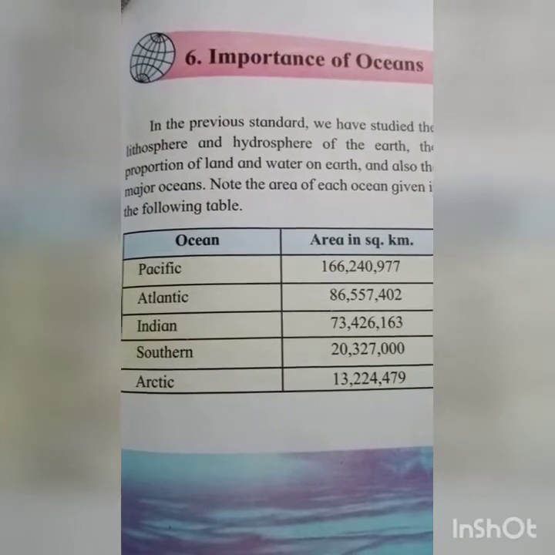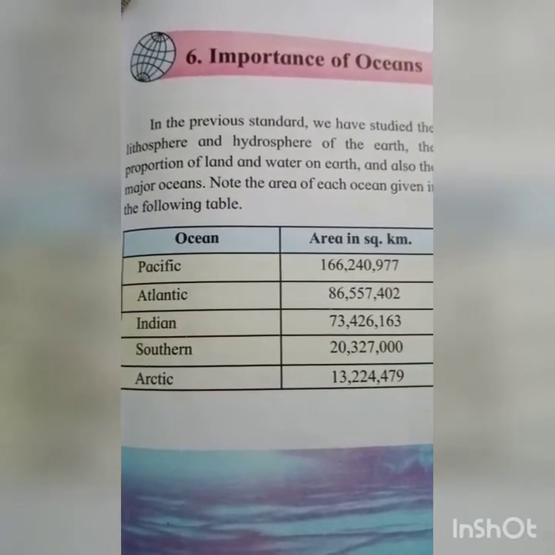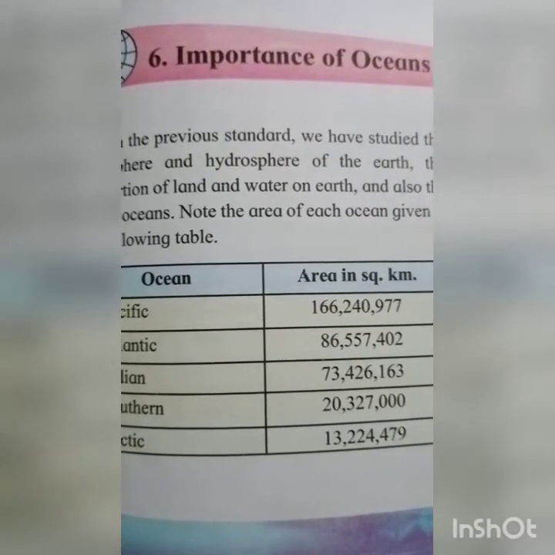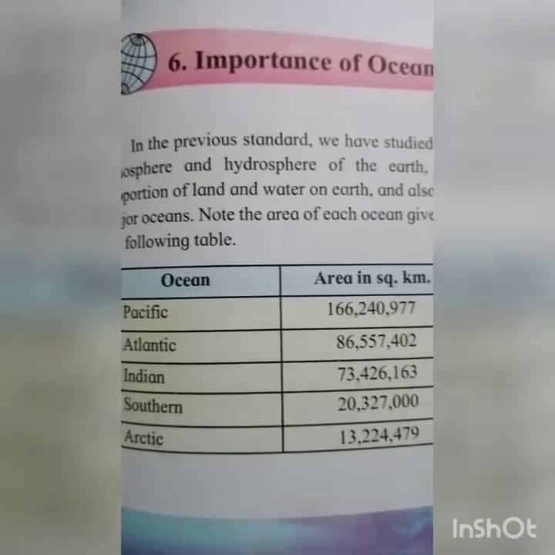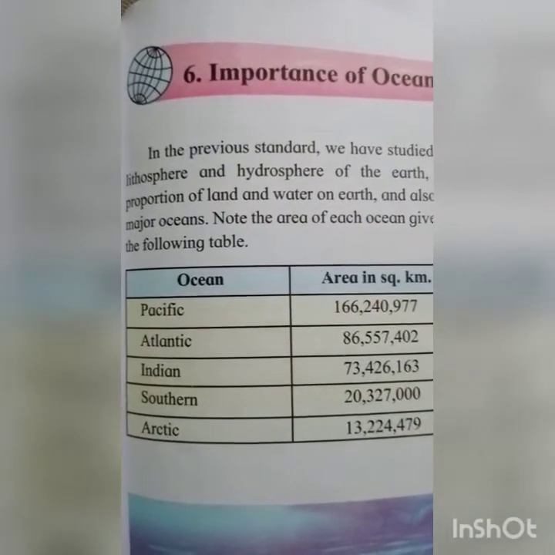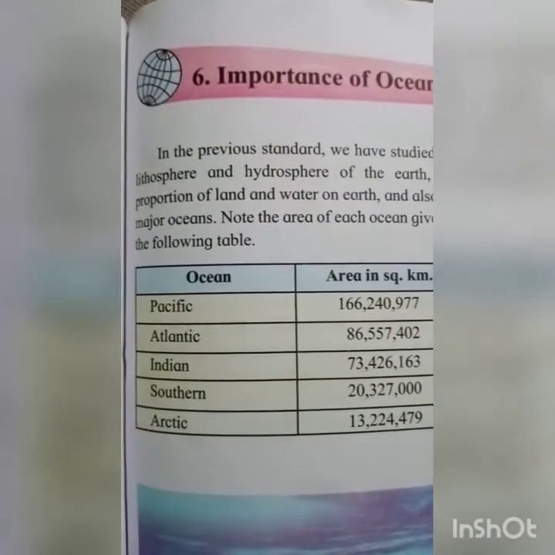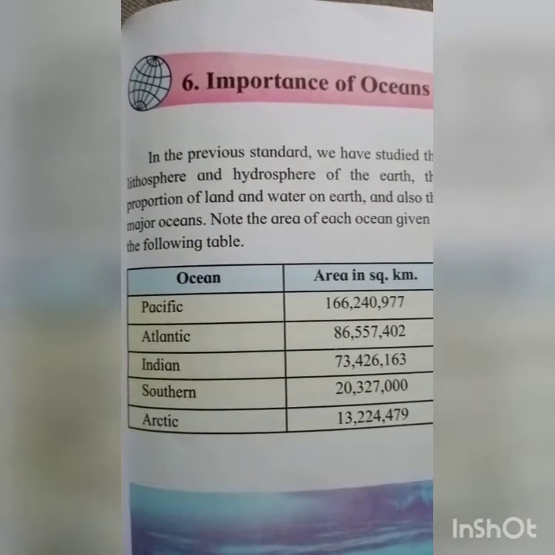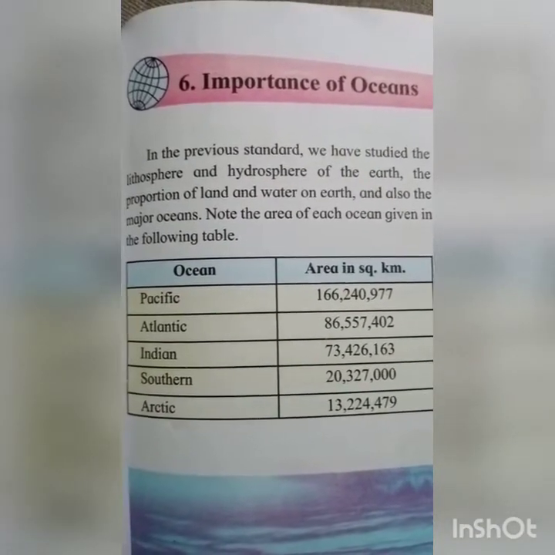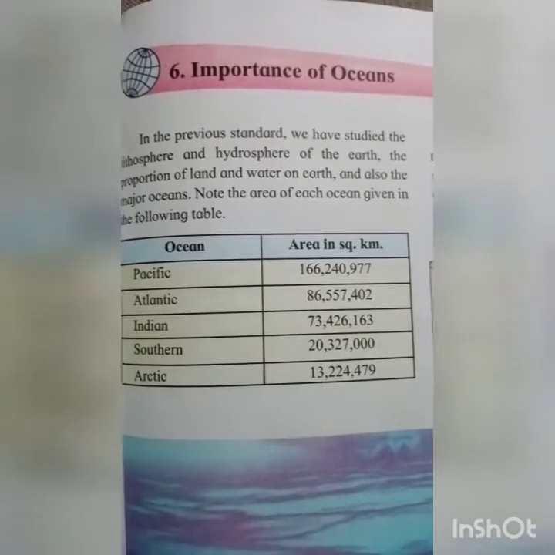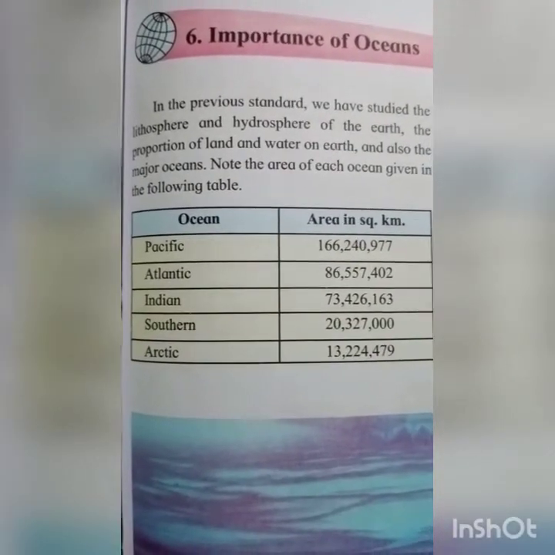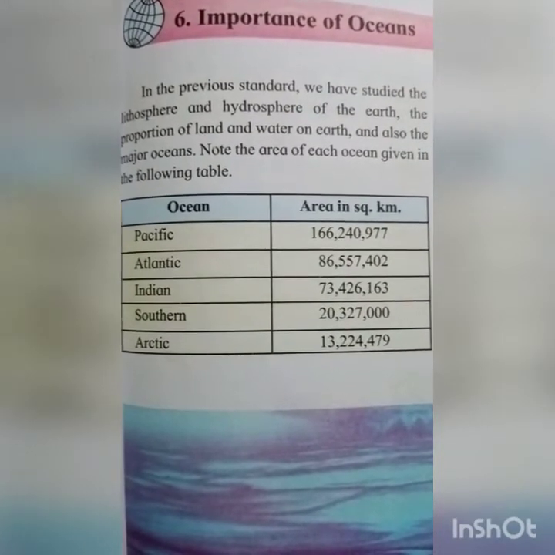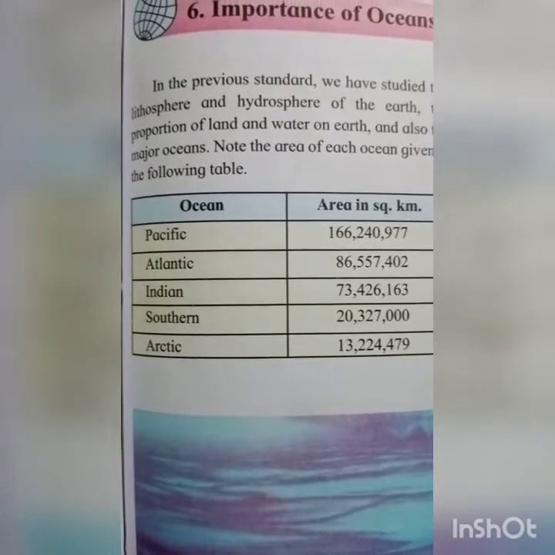That means in the previous standard, the fifth standard, we already discussed the lithosphere and hydrosphere of the earth, the proportion of land and water on earth, and also the major oceans. Note the area of each ocean given in the following table. There is a table given, showing oceans and area in square kilometer. The first one is the Pacific Ocean.